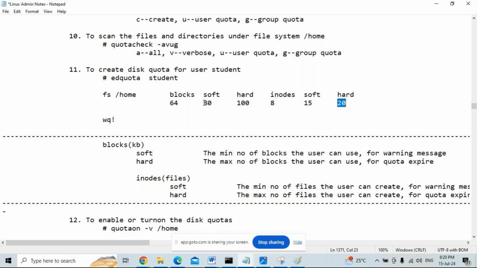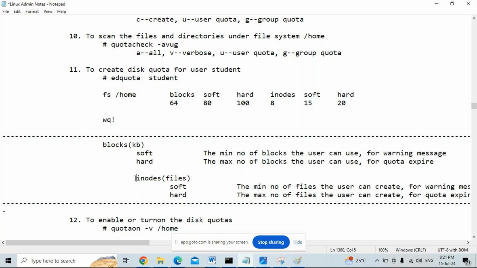Here it shows how much MB or GB the user can use. Here, how many files the user can create. Either the number of inodes or the number of blocks, whichever comes first, the quota will be expired.